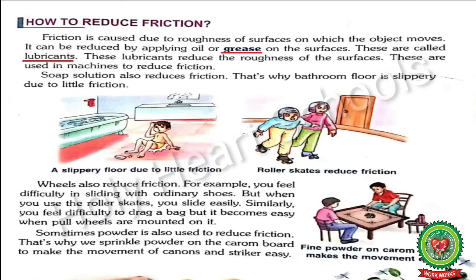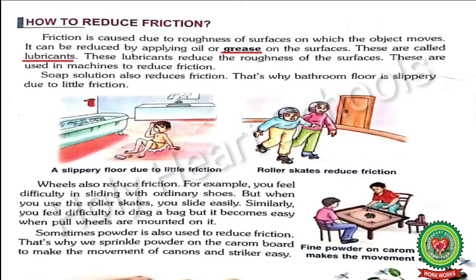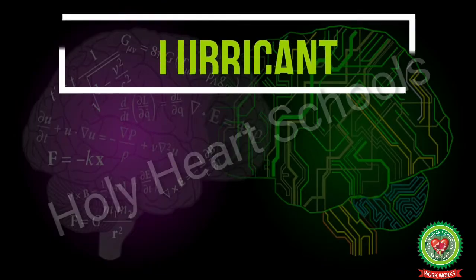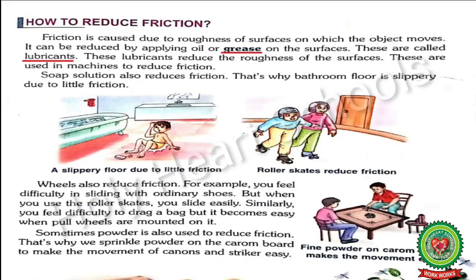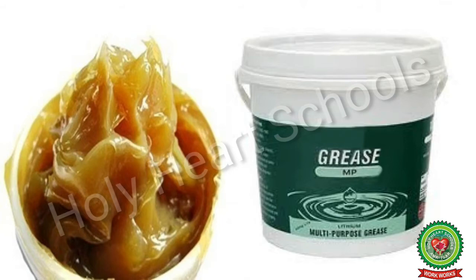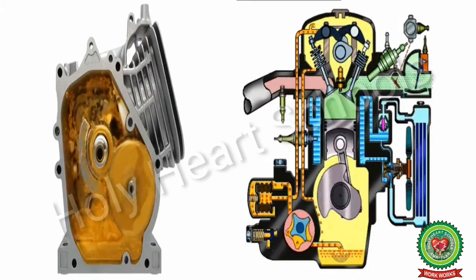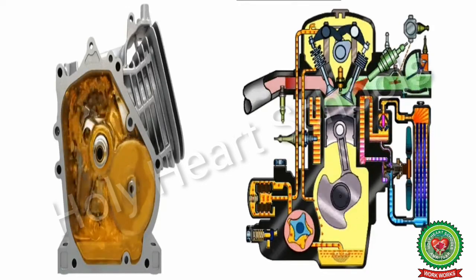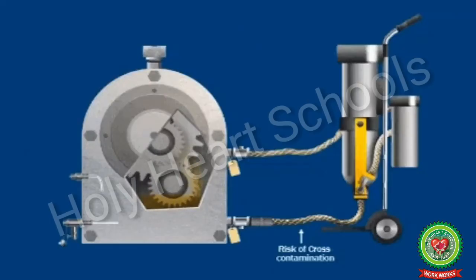Underline the word grease and write down its meaning. Substance used as a lubricant. Underline the word lubricants and write down its meaning. A substance that reduces friction. The examples of lubricants are oil and grease. Applying oil on some metal parts in a machine to make smooth movement is known as lubrication.